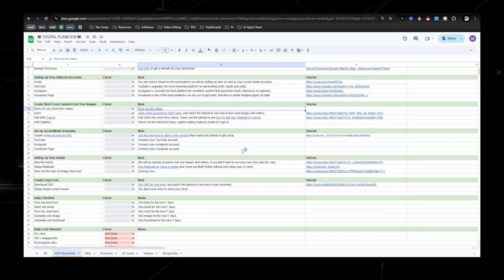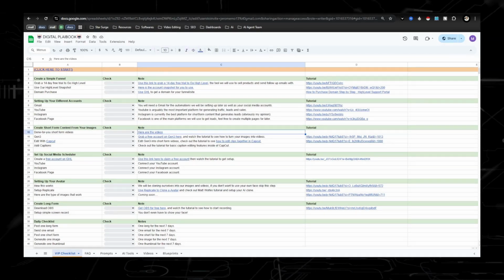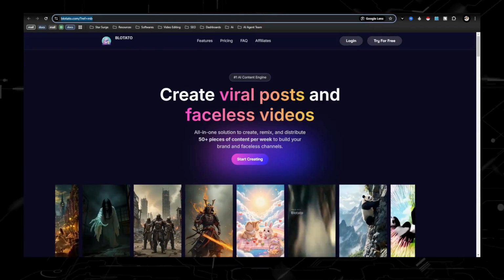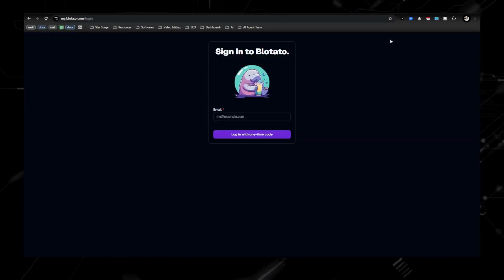Setting up your AI avatar, your AI army. But Blotato is the new way that I've been doing this. It is super easy. The videos that you create look amazing. All you would do is log in. You can try it for free.